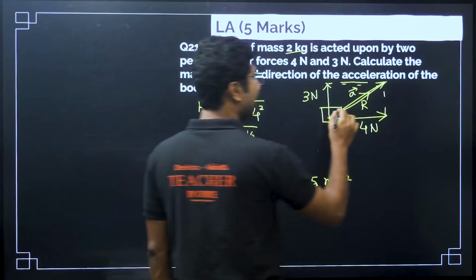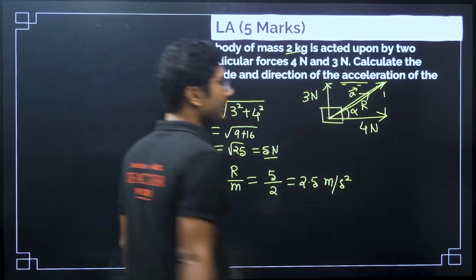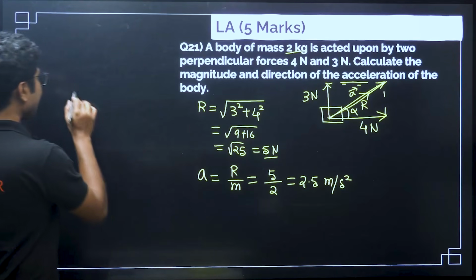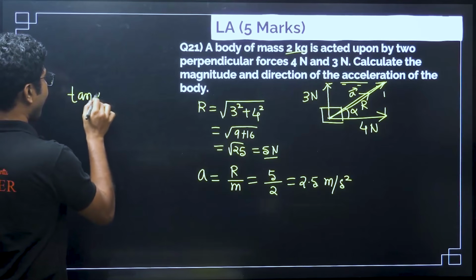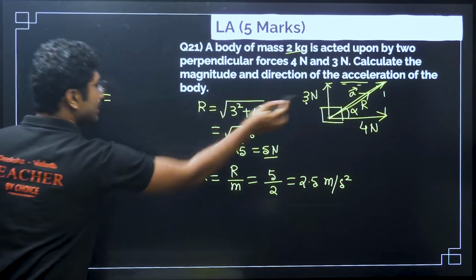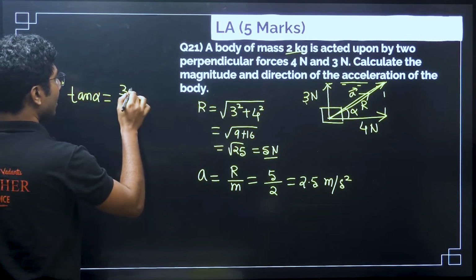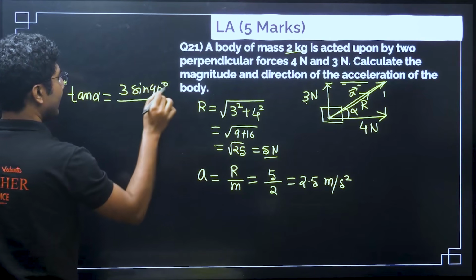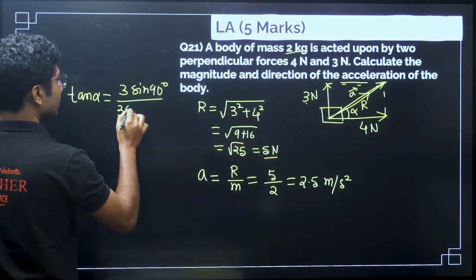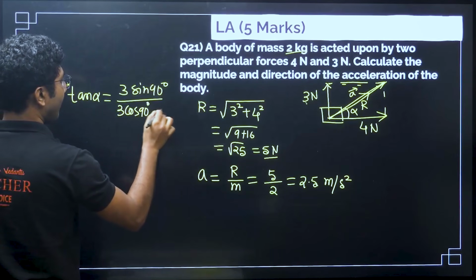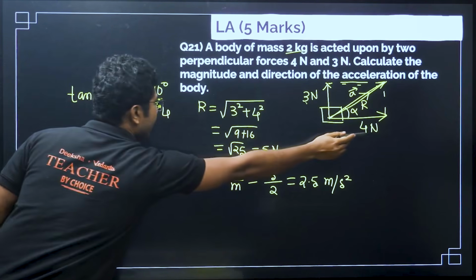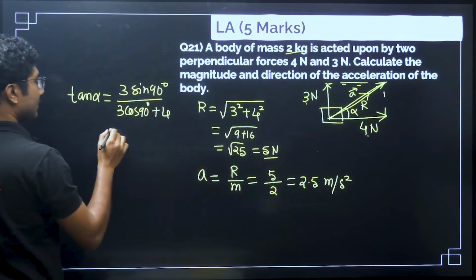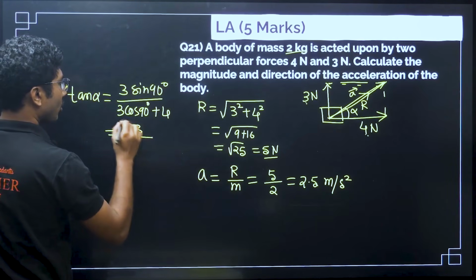Now, if this angle is say alpha, then we already know how to find alpha. Tan alpha equals 3 sin 90 divided by 3 cos 90 plus 4. So, sin 90 is 1, cos 90 is 0.